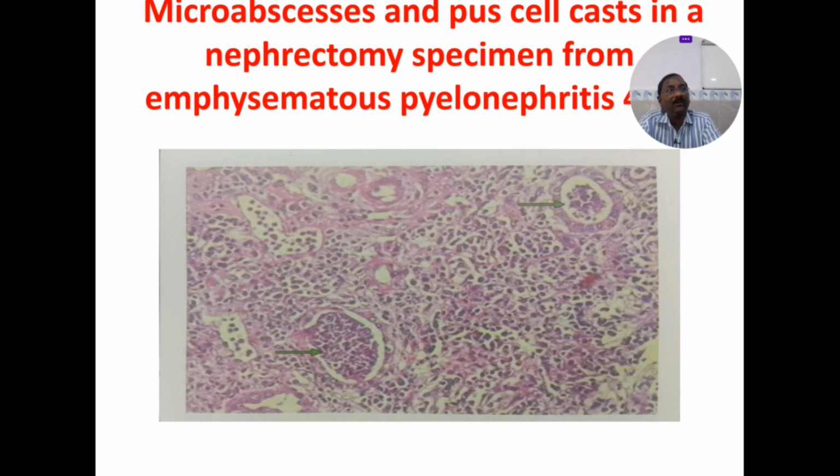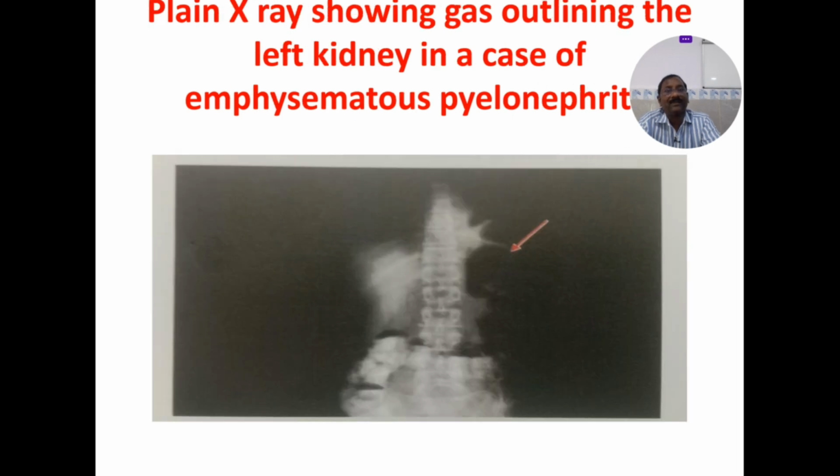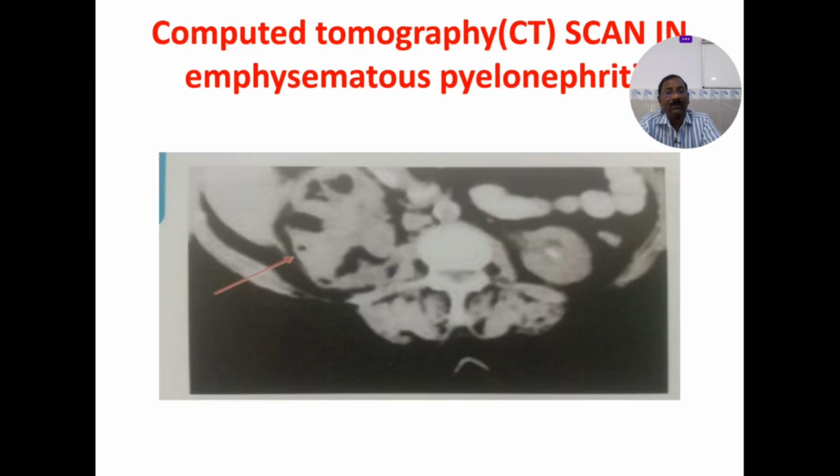So we have to sacrifice that kidney just because of your ascending infection, just because of your acute pyelonephritis or chronic pyelonephritis. So that specimen is sent for the HPE, histopathological examination. Here that shows the pus cells, casts, etc. See again here, emphysematous pyelonephritis, total bulla, gas bulla here, CT scan.